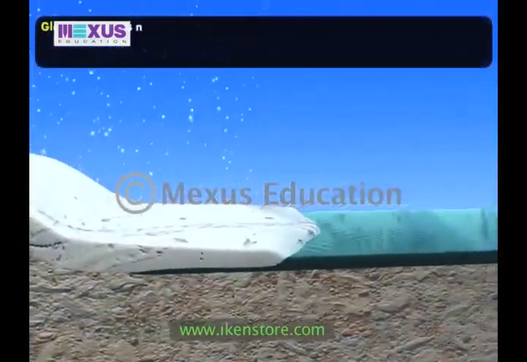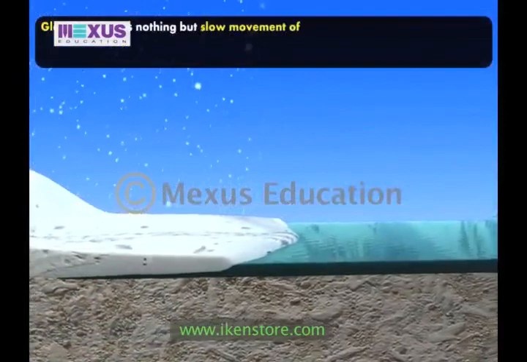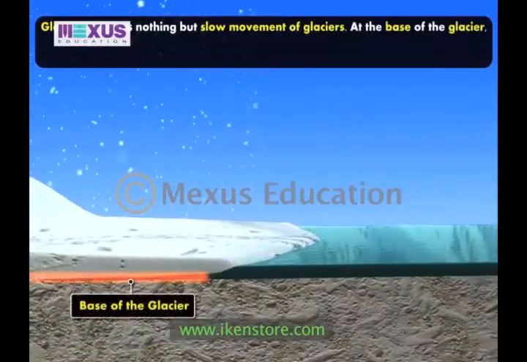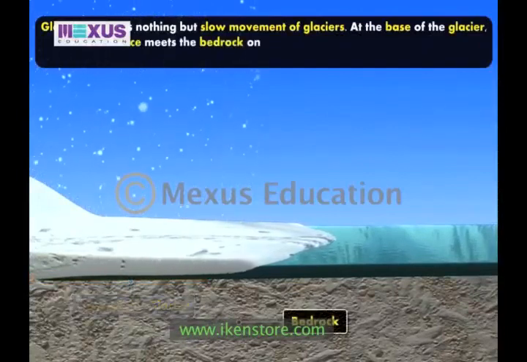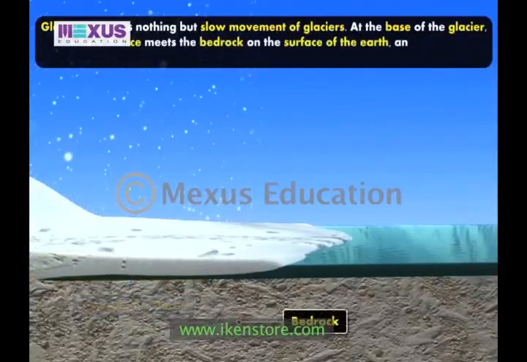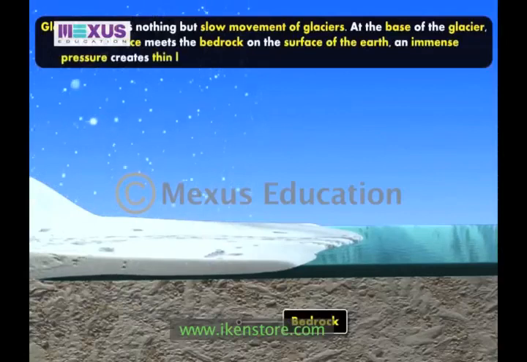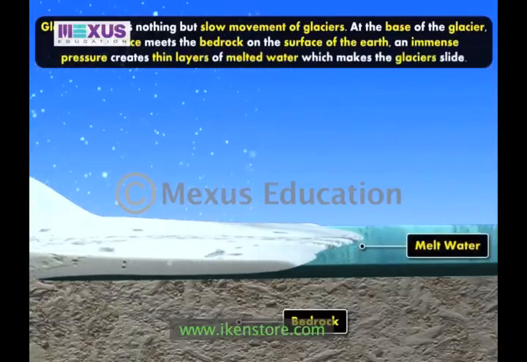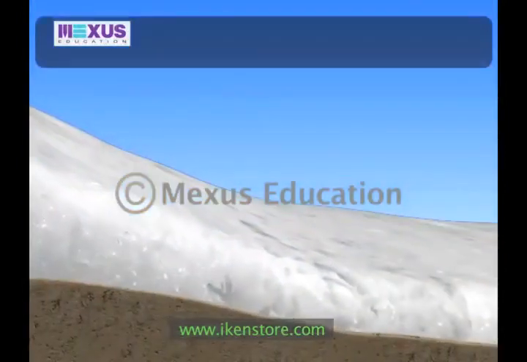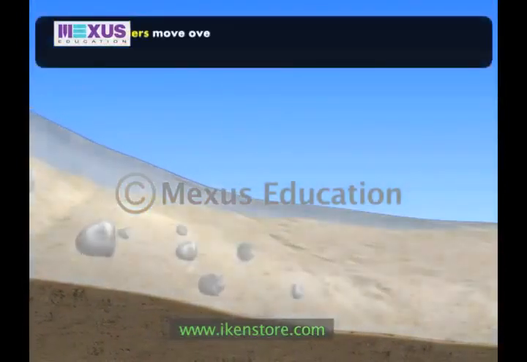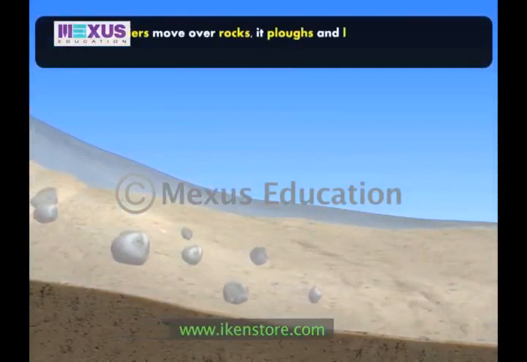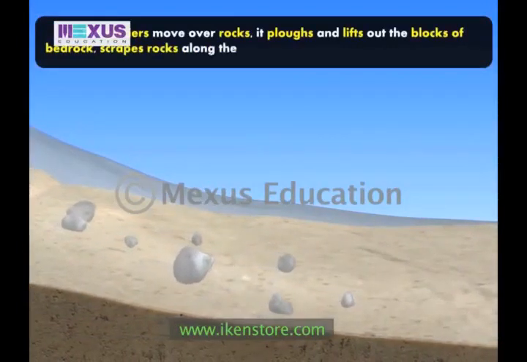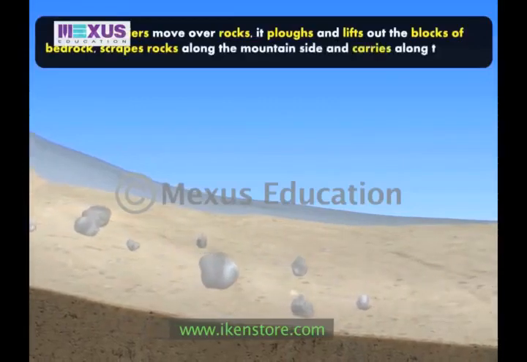Glacial erosion is nothing but slow movement of glaciers. At the base of the glacier, where the ice meets the bedrock on the surface of the earth, an immense pressure creates thin layers of melted water, which makes the glaciers slide. As the glacier moves over the rocks, it plows and lifts out the blocks of bedrock, scraping the rocks along the mountains, carrying along the load.